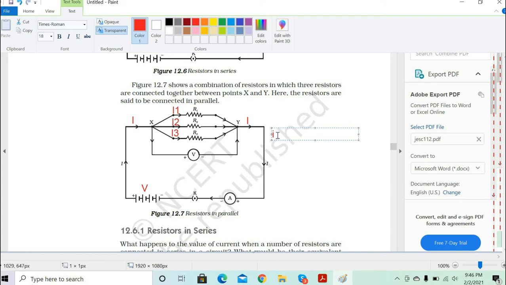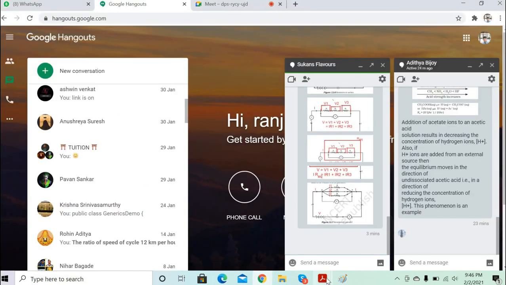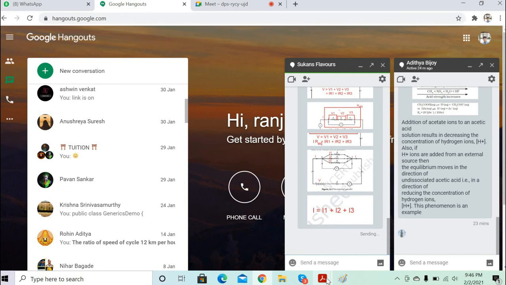No, it's not. Resistances are not equal, no? So I will be equal to I1 plus I2 plus I3. Is this part clear to you? See, total current in the parallel circuit will be equal to I1 plus I2 plus I3, correct?